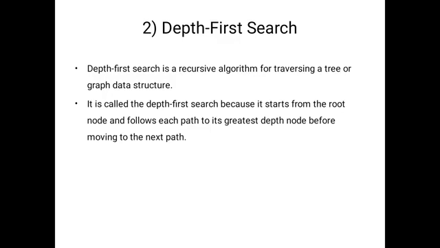In breadth first search we visit breadth wise, level wise, but here we will consider one path and follow each path to its greatest depth node. Before moving to the next path, we will consider only one path and complete that path. In the DFS we are using the stack data structure. What is the meaning of stack here? Last in first out. We already discussed the DFS example using stack in data structures and algorithms, so here I will give only a small information.